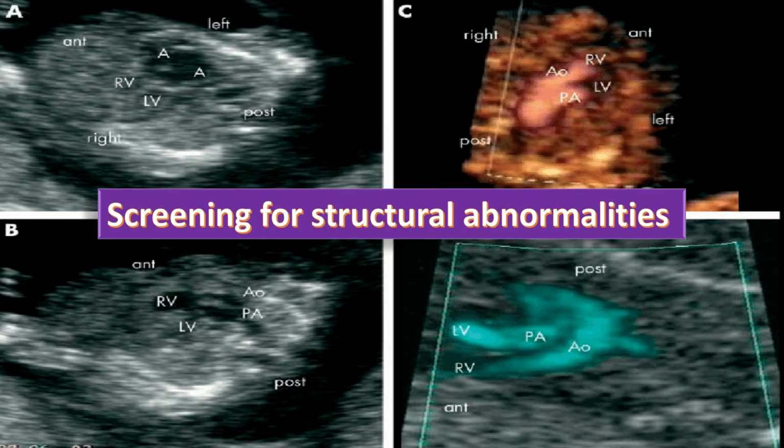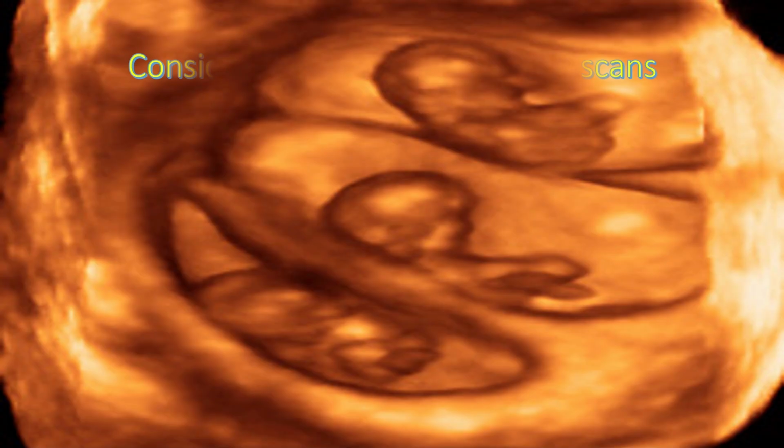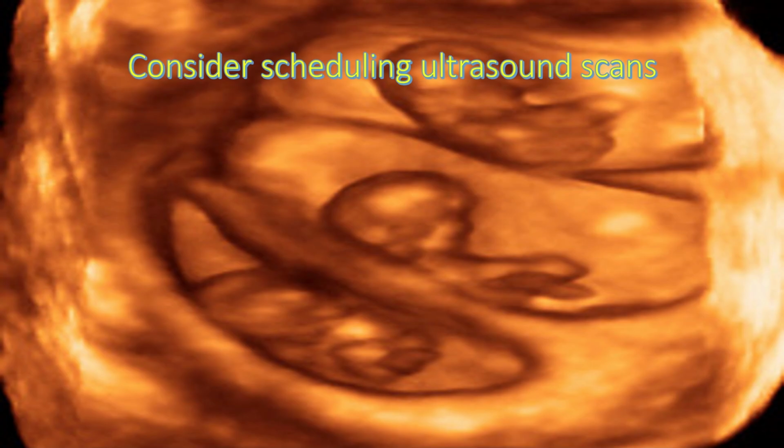Screening for the structural abnormalities should be there. The structural abnormalities include the cardiac anomalies in the twins and triplet pregnancy as in routine antenatal care. Consider scheduling ultrasound scan in the twins and triplet pregnancies at slightly later gestational age than in the singleton pregnancy, and be aware that the scan will take longer to perform.